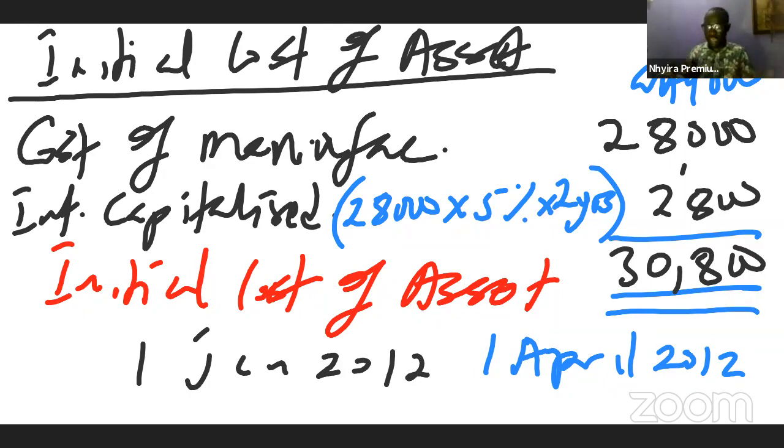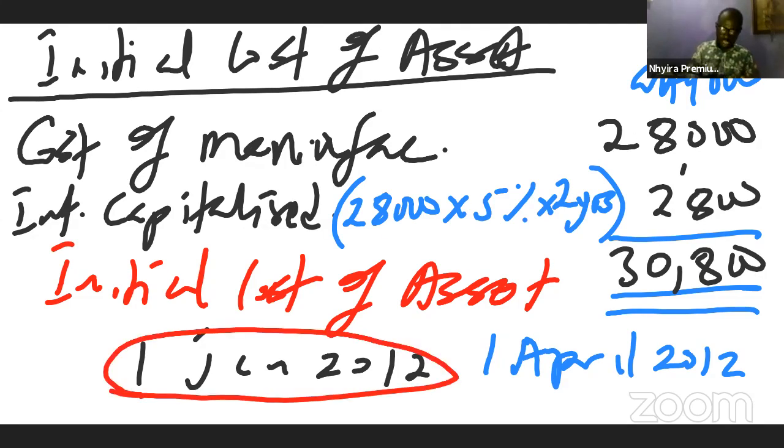So somebody may ask, okay, Nhyira, the interest expenses from January to March, how do we treat it? It will be expensed in the income statement because work has not begun, and so we cannot capitalize that part.